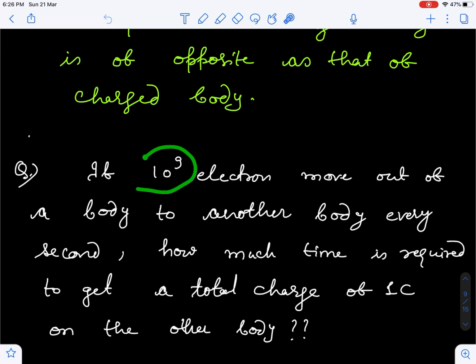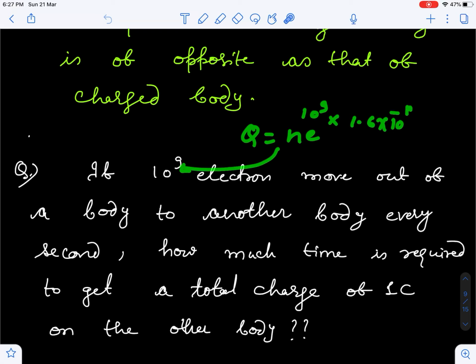If 10 raised to the power 9 electrons move out of a body to another body every second, in 1 second the body is losing this much electrons, so how much time does it require to get a total charge of 1 coulomb? So guys, if the body is losing 10 raised to the power 9 electrons, you know how much charge is actually transferring. You know that Q is equal to N into E. The number of electrons is given as 10 raised to the power 9 and the charge on an electron is 1.6 into 10 to the power minus 19.